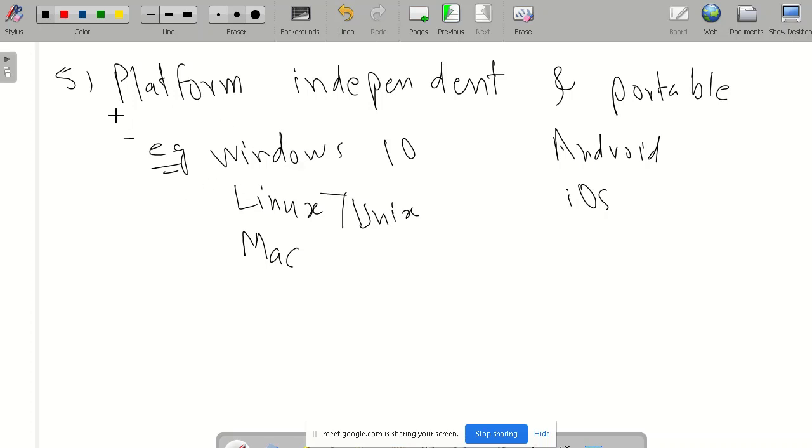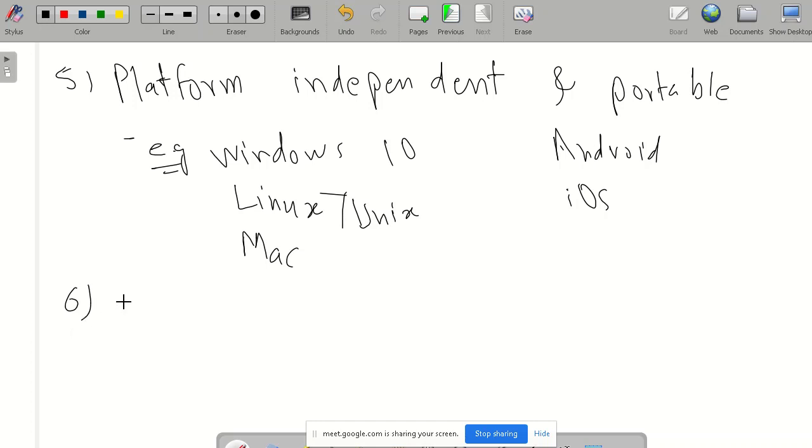So Python is platform independent. We can write our Python program on any one operating system, and we can run it on another operating system too. So it is platform independent and portable. If we write our program in Windows 10 or any Windows, we can easily run that program on Linux or Mac operating systems. So it is platform independent.